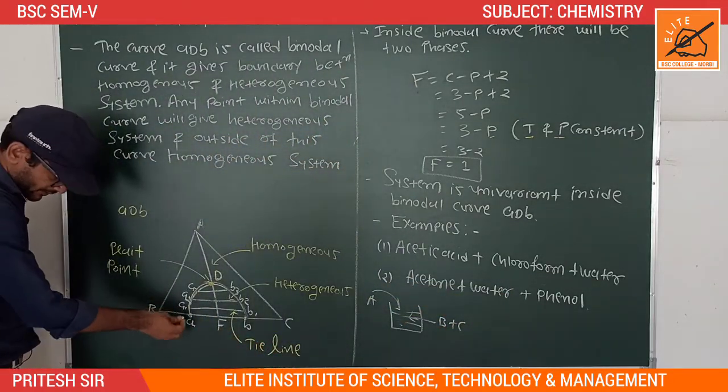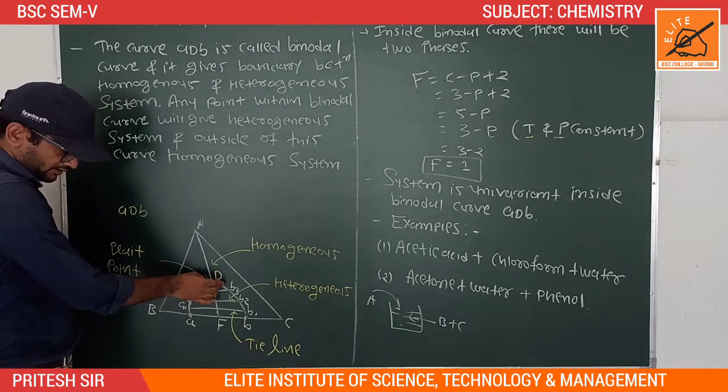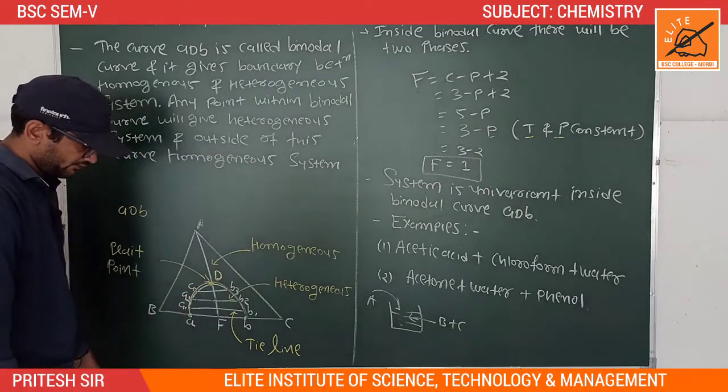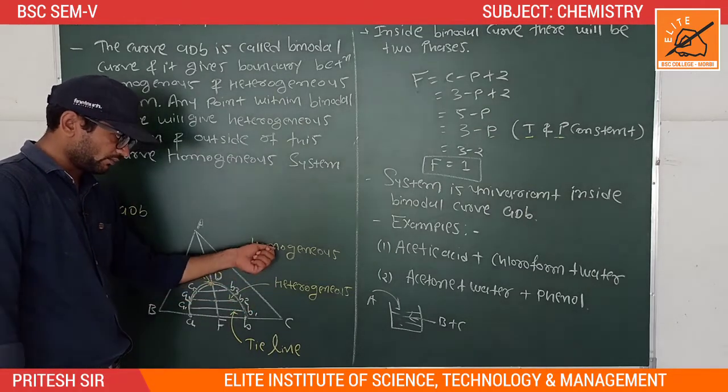In the figure, this curve ADB is known as the binodal curve. The binodal curve separates two different phases, heterogeneous and homogeneous.